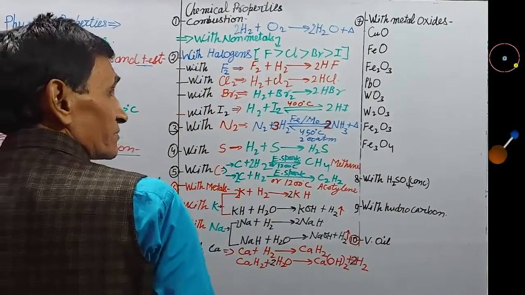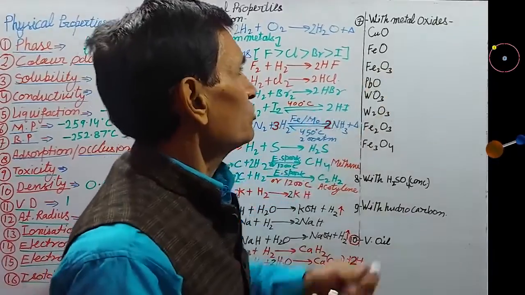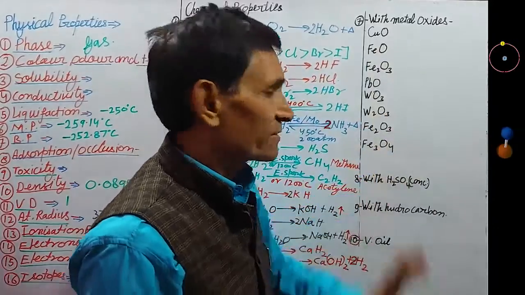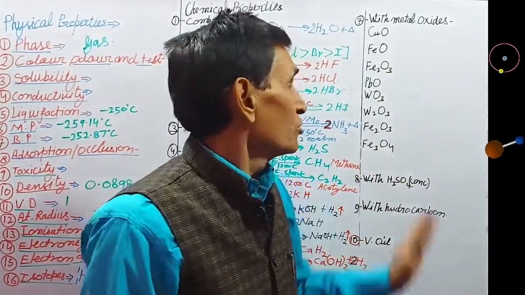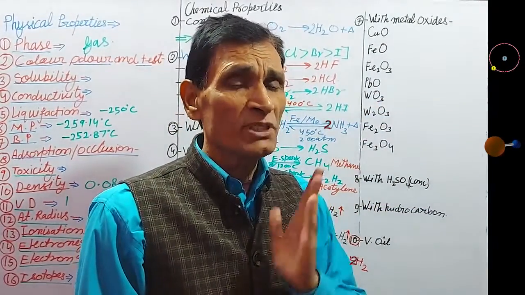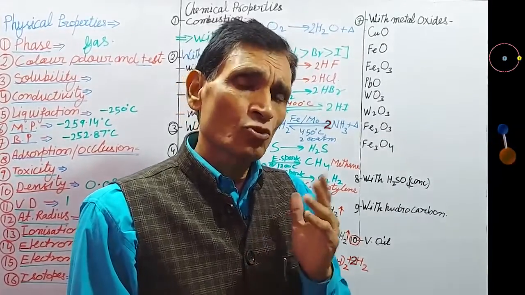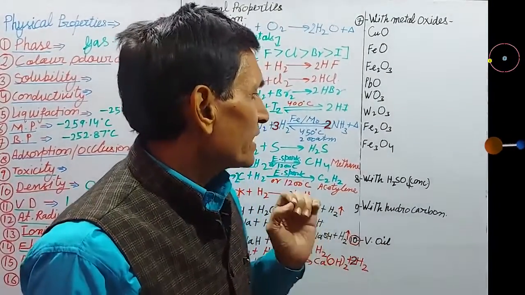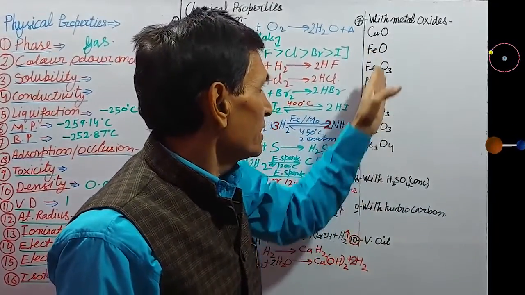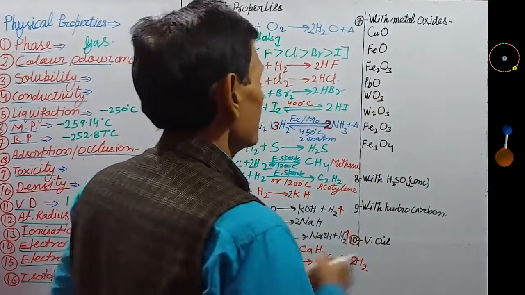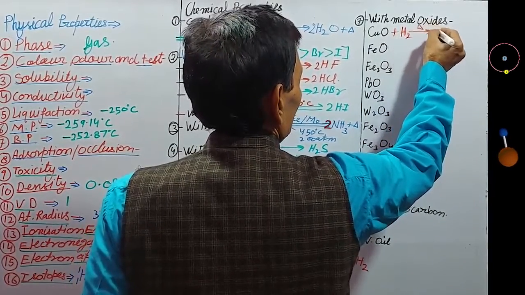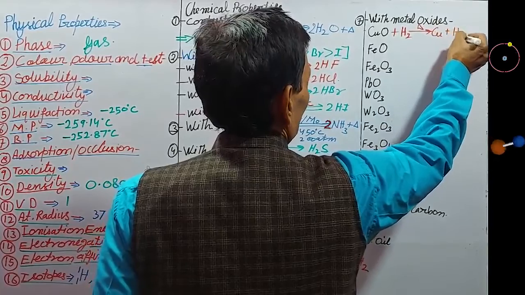Here is the reducing property of hydrogen. Hydrogen reduces these metal oxides on heating to form metal and water vapor. Hydrogen cannot reduce aluminum oxide, zinc oxide, sodium oxide, potassium oxide. It cannot reduce the oxide of strong electropositive metal, but it can reduce the oxide of these less electropositive metals like copper oxide. When hydrogen is passed over heated copper oxide, there is formation of reddish brown copper and water vapor.